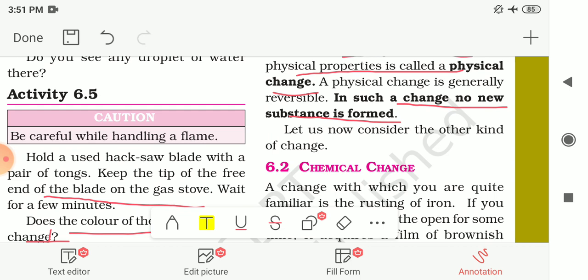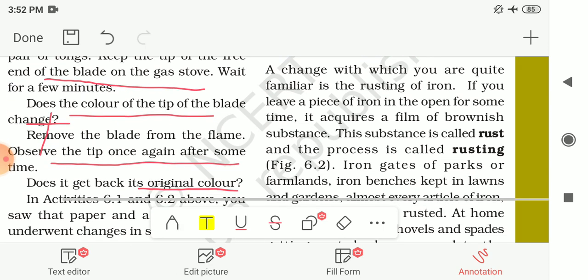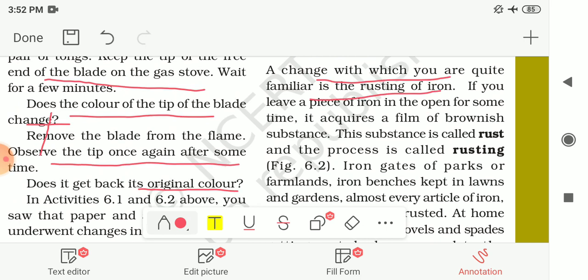Now let us consider another kind of change, that is chemical change. A change with which you are quite familiar is the rusting of iron. If you leave a piece of iron in the open for some time, it acquires a film of brownish substance. You will find that the iron object gets a thin layer of brownish substance on it. This substance is called rust, and this process is known as rusting.